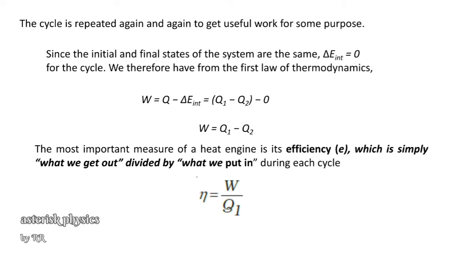So eta is equal to output energy by input energy, which is W by Q1. Substituting W equals Q1 minus Q2, eta is equal to Q1 minus Q2 divided by Q1, which reduces to 1 minus Q2 by Q1.